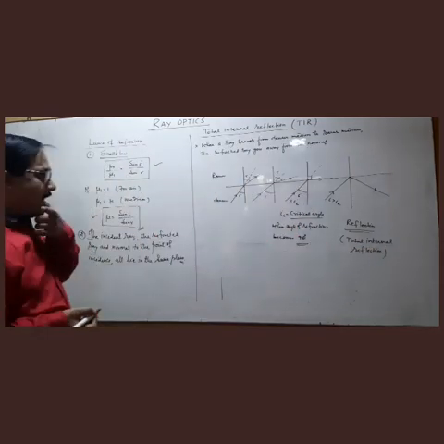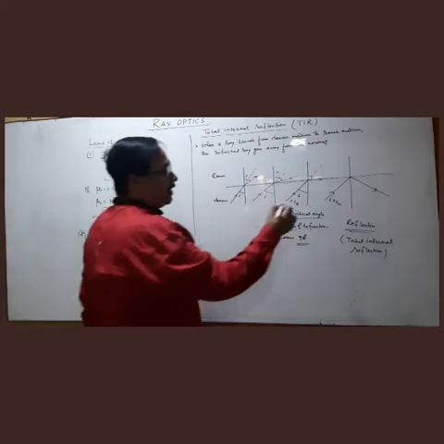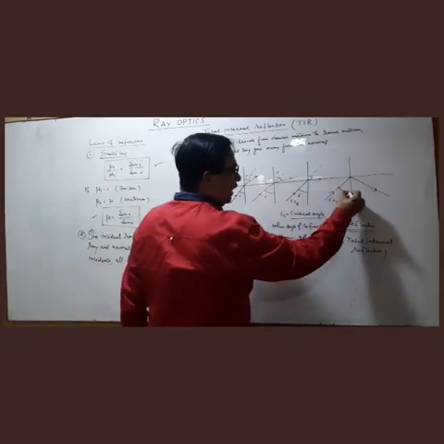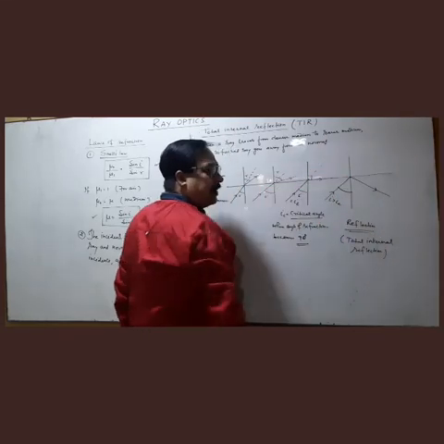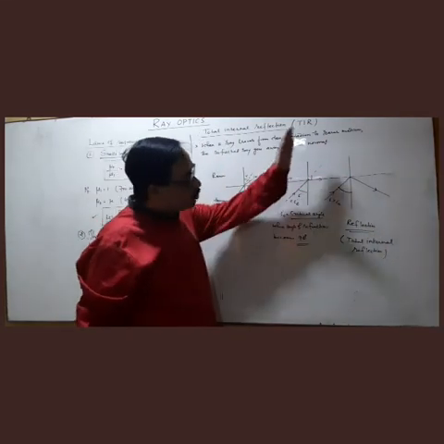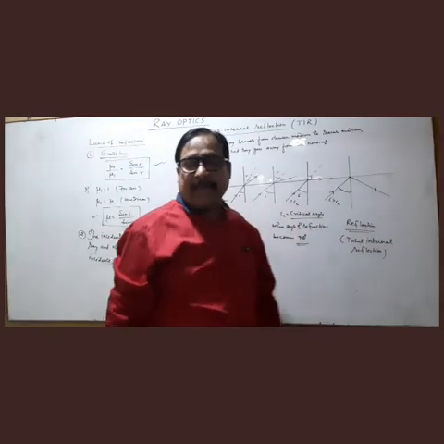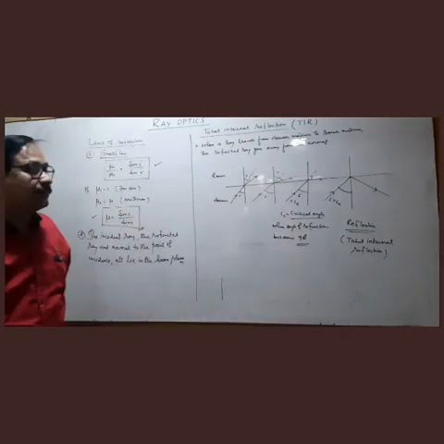So when angle of incidence becomes more than the critical angle, the ray is not going to the next medium, it bends to the same medium, just like a case of reflection.